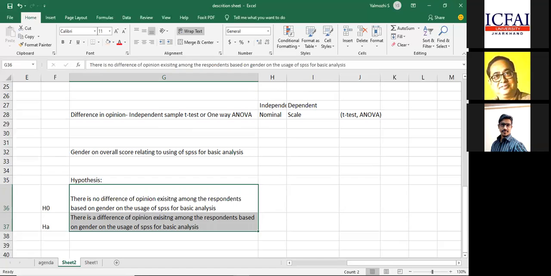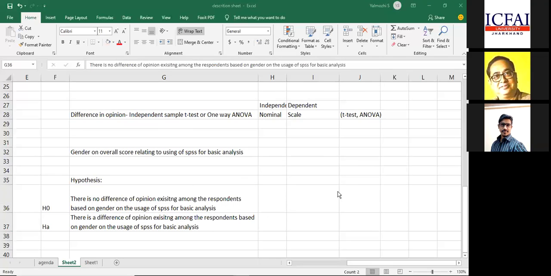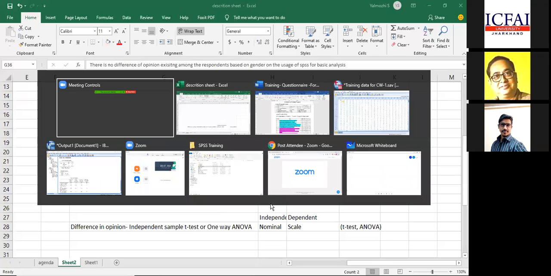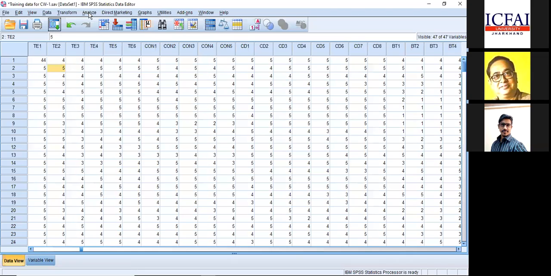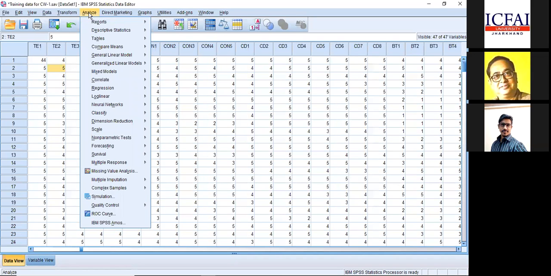Right. I want to test this hypothesis. So how will I do that? For which I'll go to Analyze. Please be with me for the process, because these are all the basic tests which are expected for a basic paper. Any kind of paper, if you work it out, these are certain basic tests by which you can look forward to some publication. So please be with me.